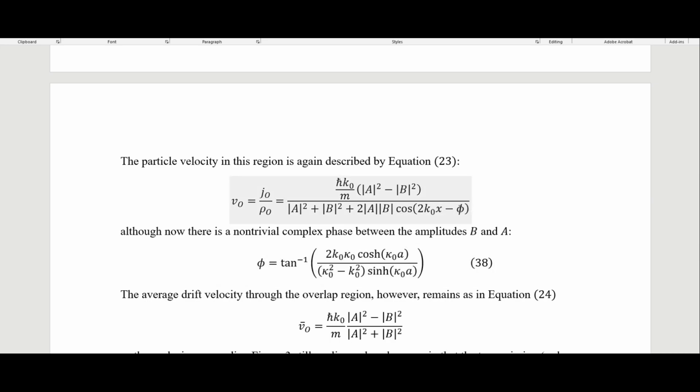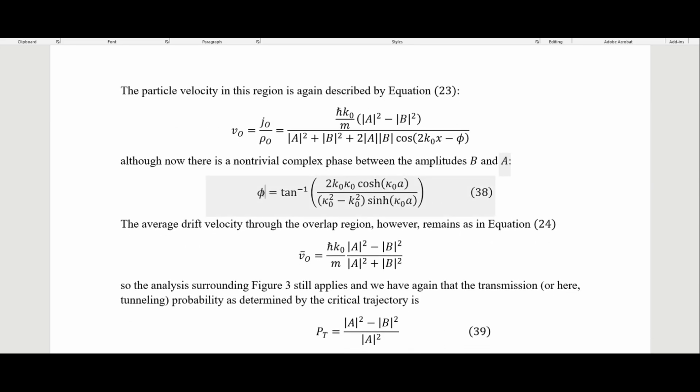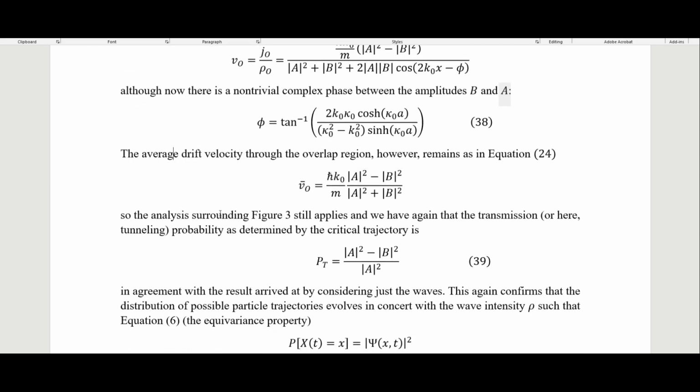But as I warned earlier, we now can't just ignore this and call it 0, because remember, with the scattering, it was sort of oscillating up and down, above and below a particular velocity, and so we just kind of took the average of that and called it 0. So we now have a non-trivial complex phase between the amplitudes of B and A, so it's actually going to be equal to this right here. So the average drift velocity through the overlap region, however, remains as in equation 24.